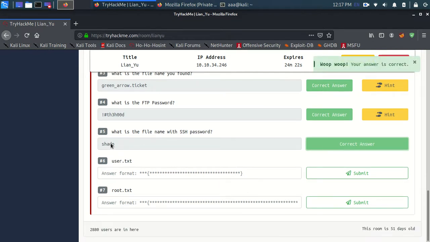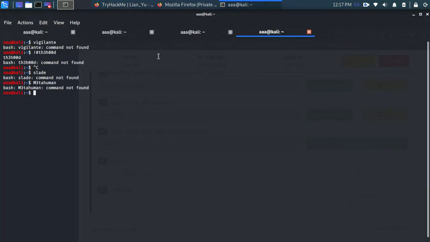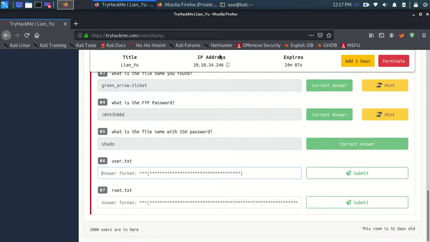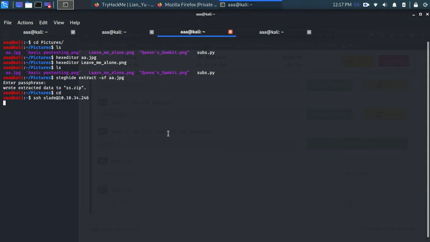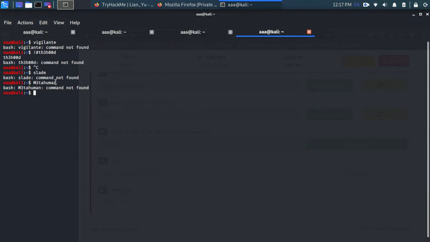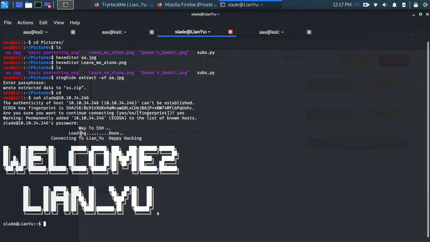If you just go back, then you need to find user.txt and root.txt. Okay, so let's connect by SSH, and the username was Slade, S-L-A-D-E at the IP. Let's try and connect. Yep, I want to connect, and the password is this thing, M3Tamuman. Yep, and we have been successfully connected. Let's do ls and let's get this file.